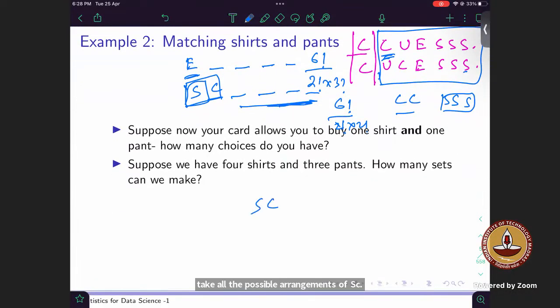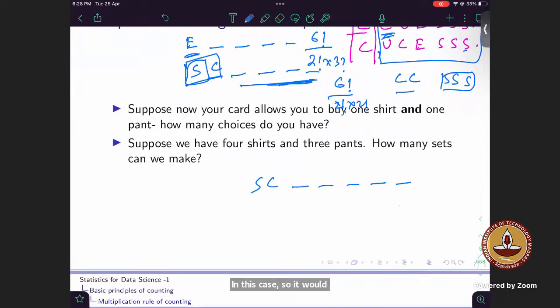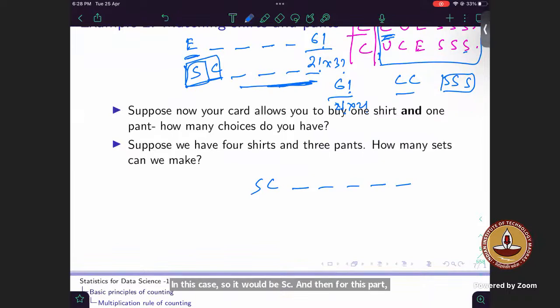So it would be SC, and then for this part there are 5 possible ways. So for this case it would become 5 factorial divided by what? 2 factorial divided by 2 factorial. Only one 2 factorial. Yeah, one 2 factorial.